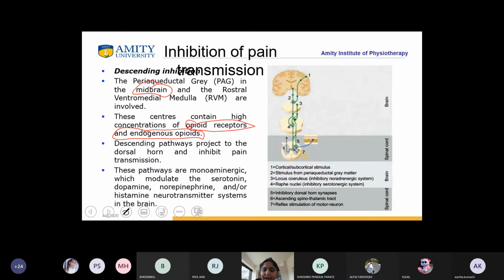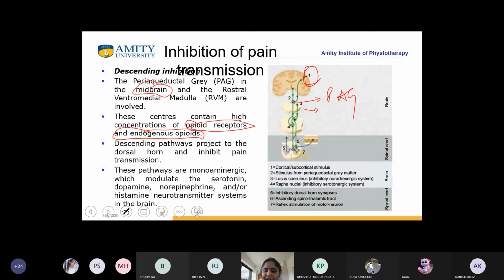Because these pathways are monoaminergic, which will modulate certain transmitters, like dopamine, norepinephrine, histamine in the brain. So what is happening? Can you see the cortical subcortical stimulus? Yes. Then there is stimulus to the periaqueductal gray matter, right? Then at the level of midbrain itself, there will be an inhibitory noradrenergic system.